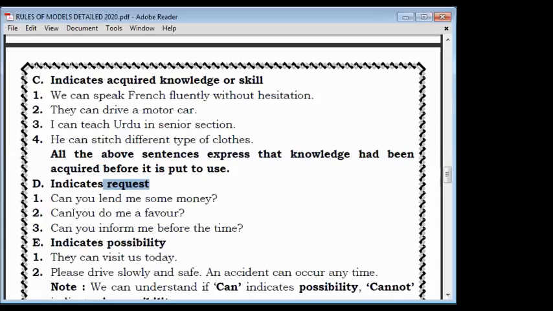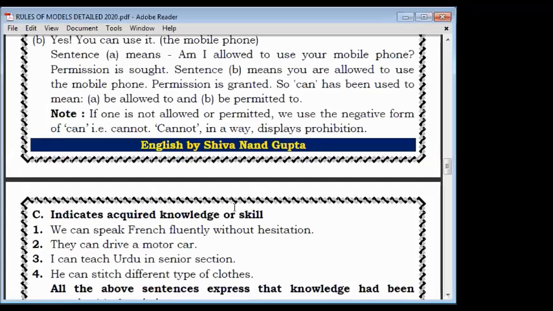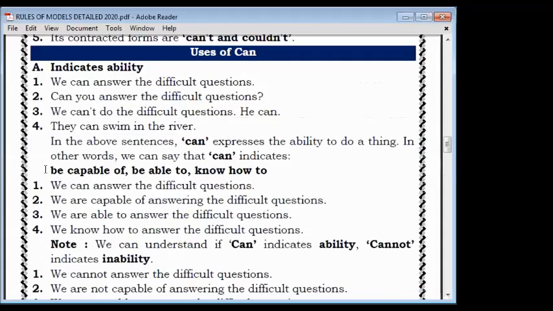Can you lend me some money? Means, are you able to give me some money? Because we know can means you are able to. We have studied it on the top. Again, I am showing you. Check it here. We know the meaning of can: be capable of, be able to, and know how to. So these three are the meanings of can. We can use the center one at any place.